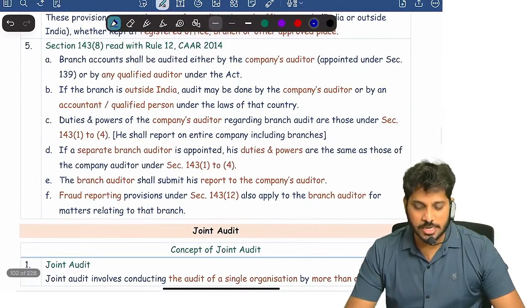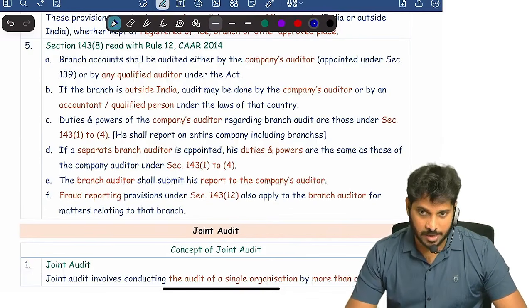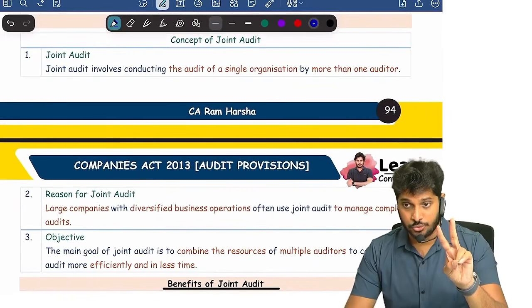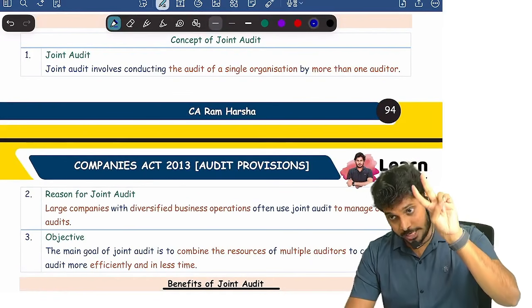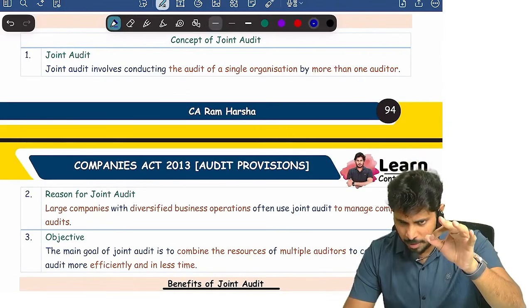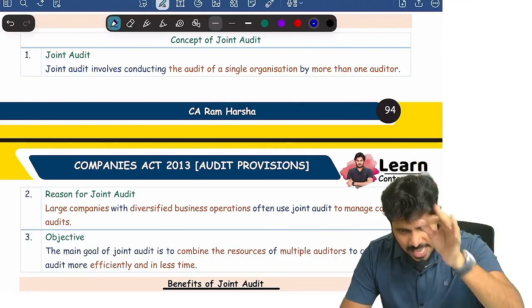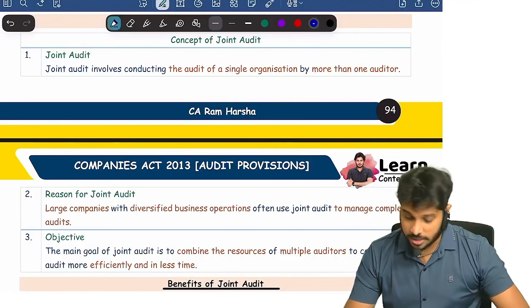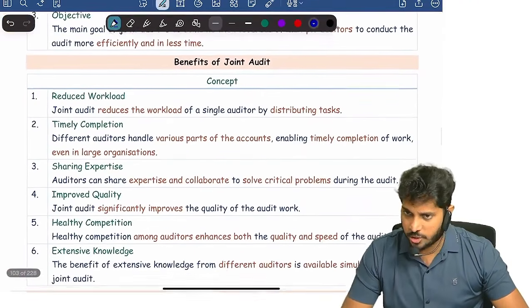So the branch auditor has the same powers just like the company auditor. That's it. Joint audit. What is joint audit? Appointing 2 or more than 2 auditors with the same scope of work, same financial year, same law, with the same powers. Then we call them what? Joint audit. In one of the recent exams also joint audit has been asked.